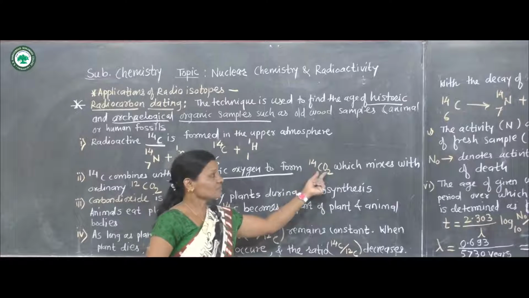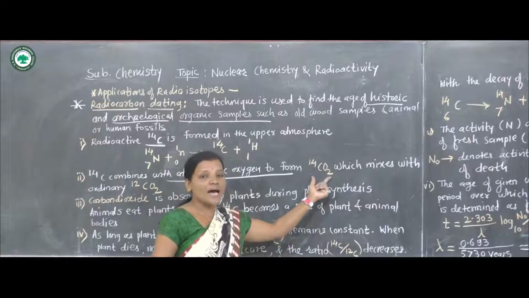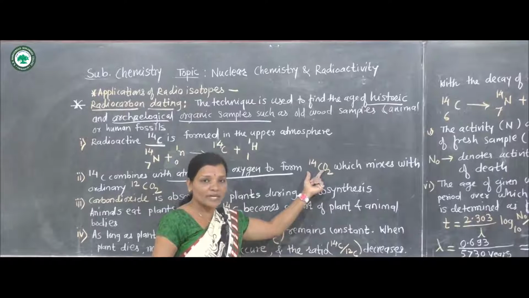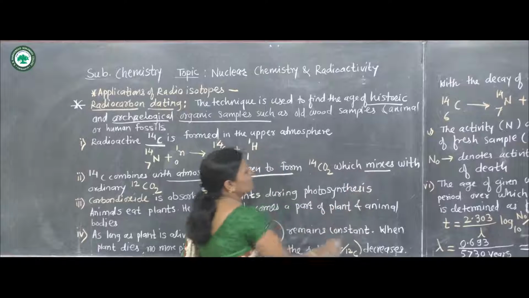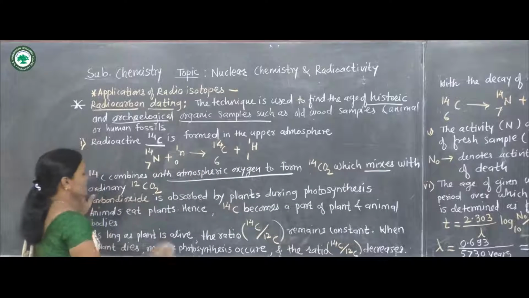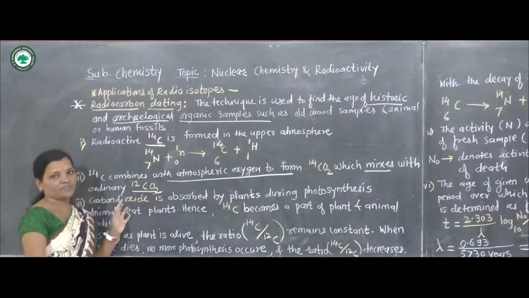This carbon dioxide with carbon of atomic mass 14 mixes with ordinary carbon dioxide.